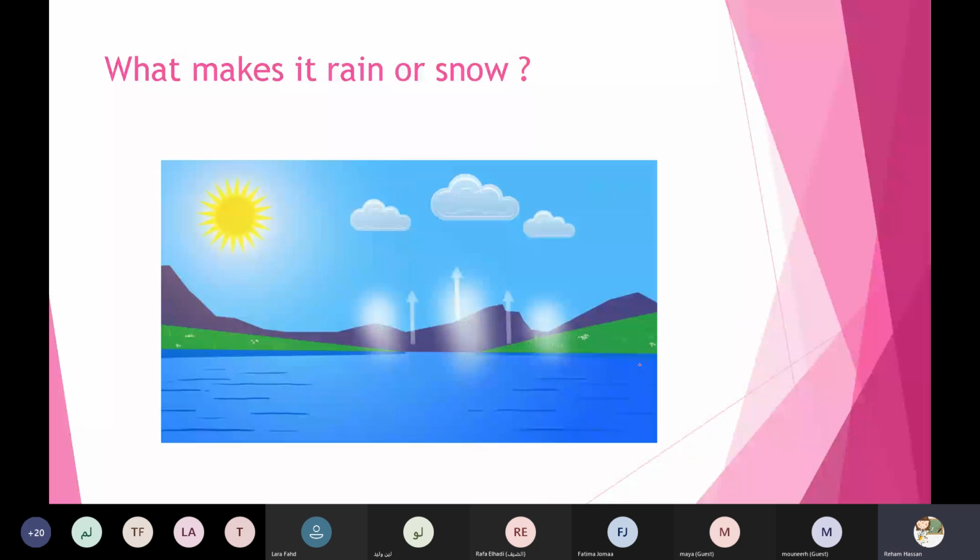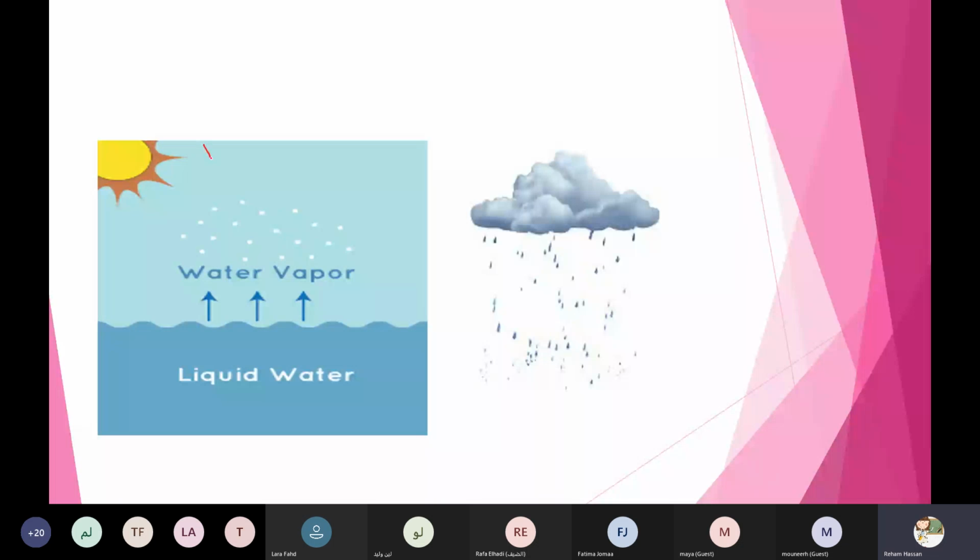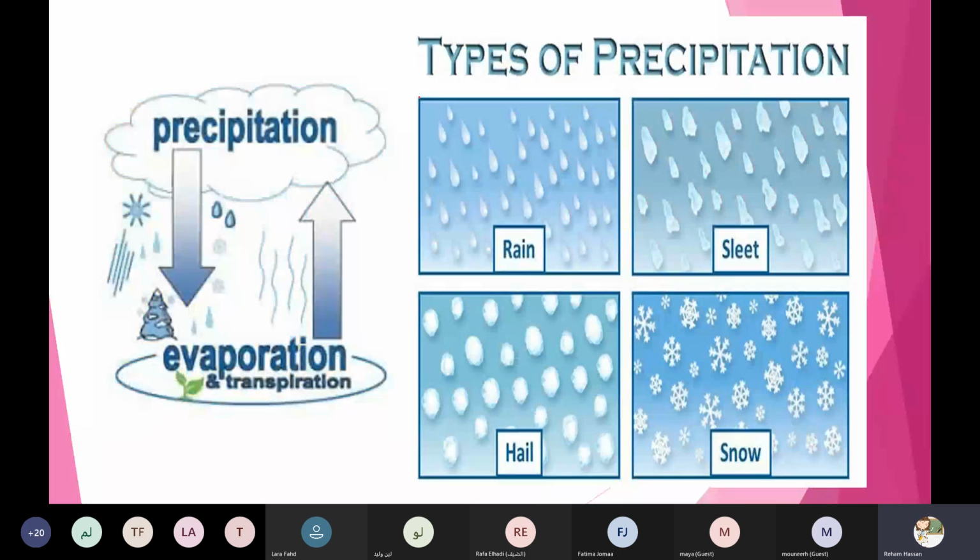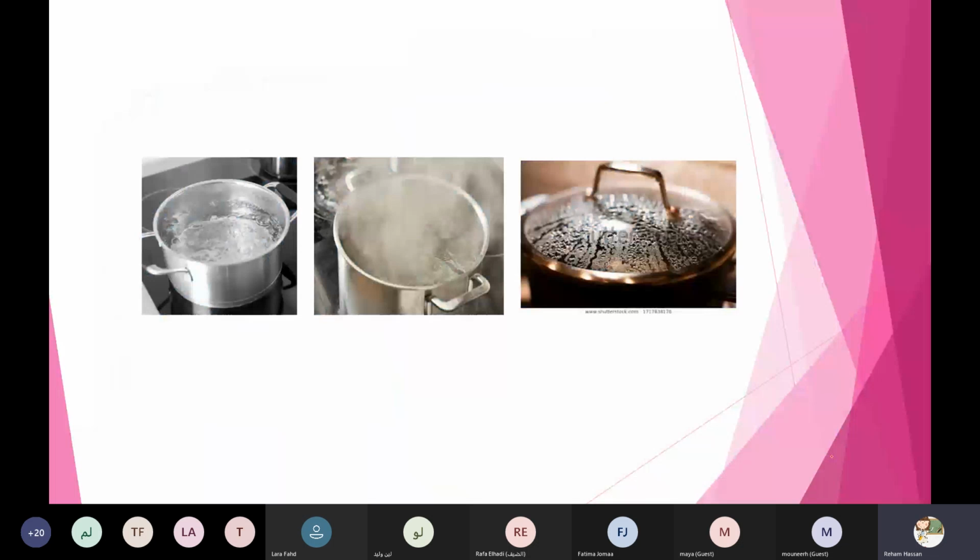Okay? And so we can say the song again. Sun, water vapor, clouds, and rain. And if the water falls back to the earth from the clouds, it's called precipitation. We have four types of precipitation, like rain, sleet, hail, and snow. Different things can fall from the clouds like that.